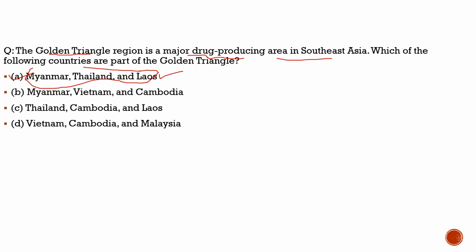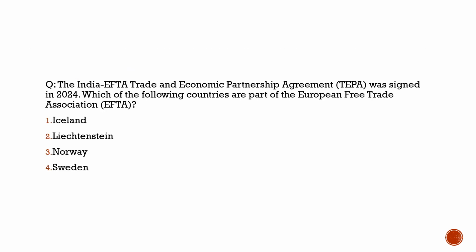So with this, I hope you have understood the context behind the question and also the question itself. Now let's move to another question and try to solve it. The question says the India EFTA Trade and Economic Partnership Agreement, TEPA, was signed in 2024. We all know about it. If you have gone through the news analysis or the current affairs of 2024, you would definitely know that India signed it in the earlier months of 2024 with EFTA countries.